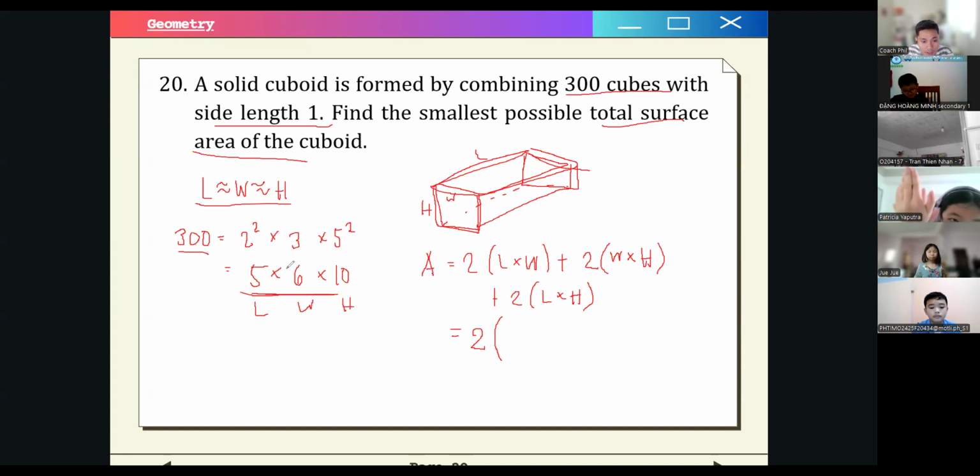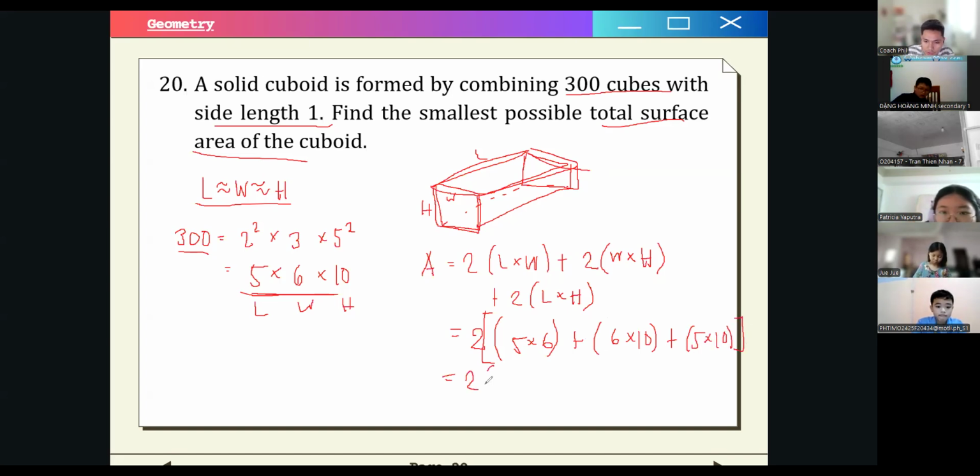So this is 5 times 6. I just factored out the 2, so that we can have 6 times 10, and then we also have 5 times 10. So this is 2 times 30 plus 60 plus 50. Right? So this is 2 times the quantity of 90 plus 50, which is 140. Therefore, our answer is 280. This is our smallest possible total surface area.